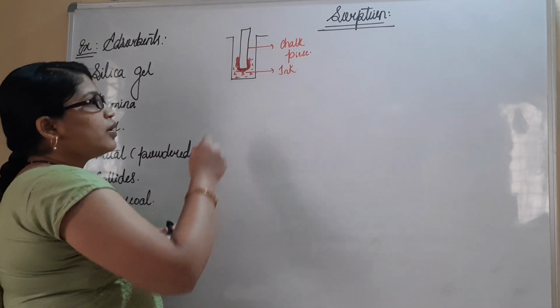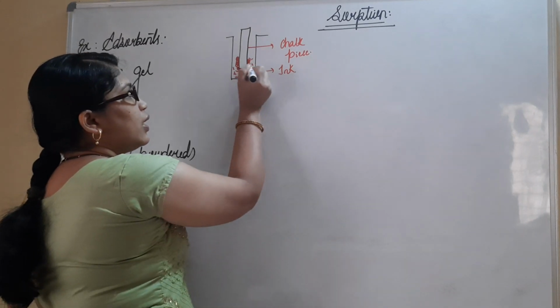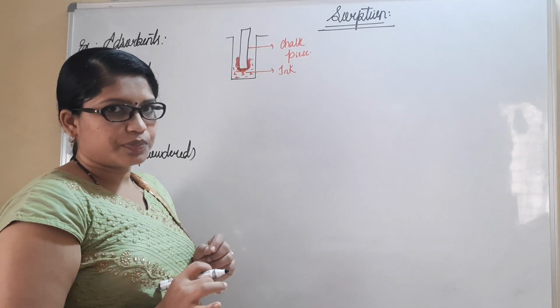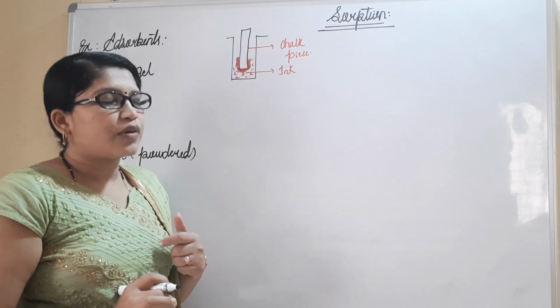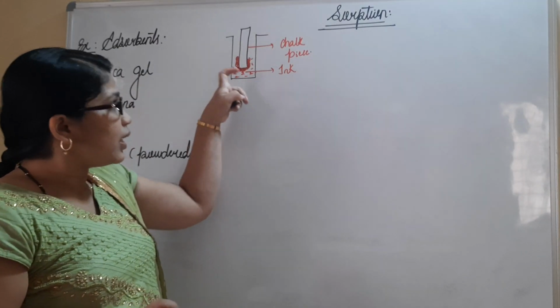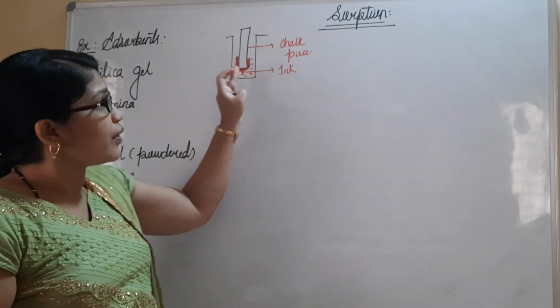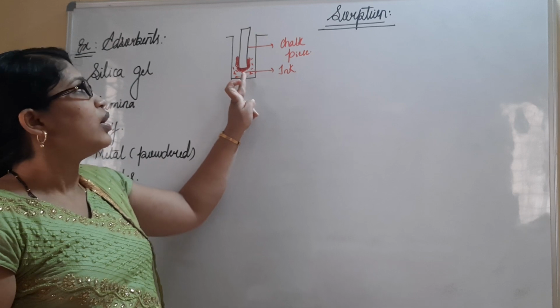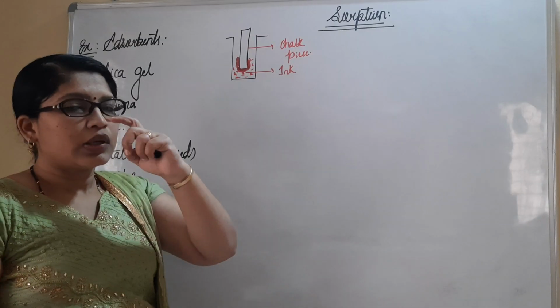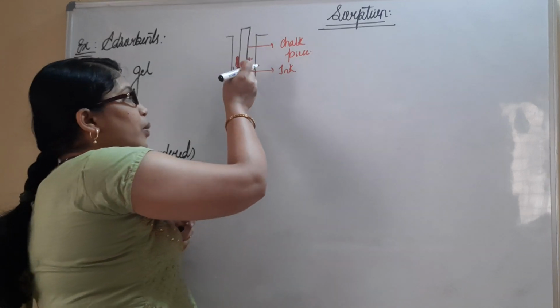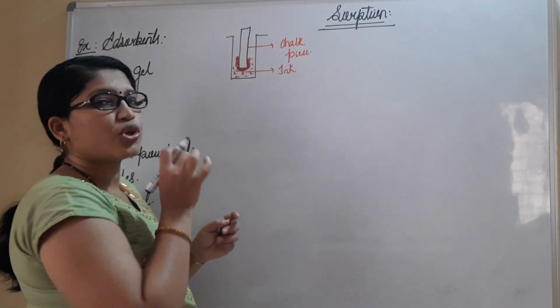What will happen? Slowly these red colored particles will get accumulated on the chalk piece. Try to understand my words clearly. Red colored particles are only accumulated on the surface of the chalk piece along with the water molecule. Water molecule, what it does, water molecule will be moving to the core of the chalk piece.